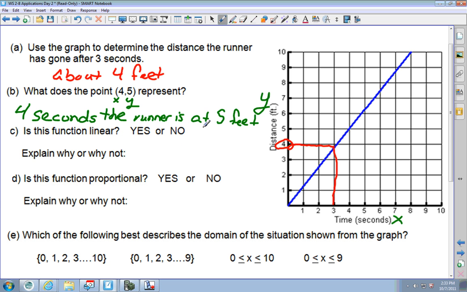Now, the next question it asks is, is this function linear? Well, what does linear mean? Linear, look in the word, it means line. Yes, it is. And how do you know? Because it is a straight line.